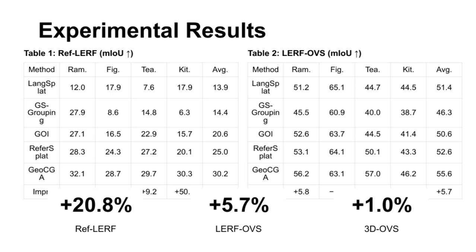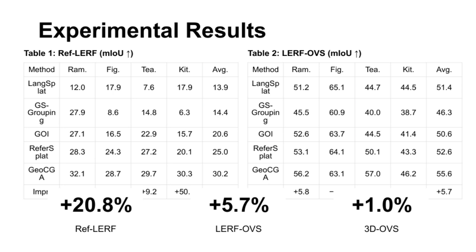queries. On the right, the LERF-OVS dataset evaluates open vocabulary segmentation. Here, we observe an average gain of 5.7%, with a significant 13.8% increase in the T-time scene, underscoring our method's ability to generalize across diverse object categories.